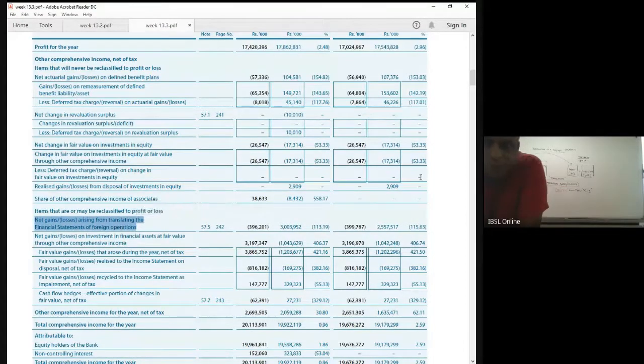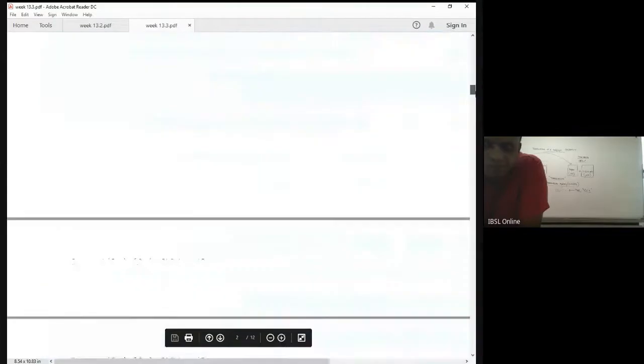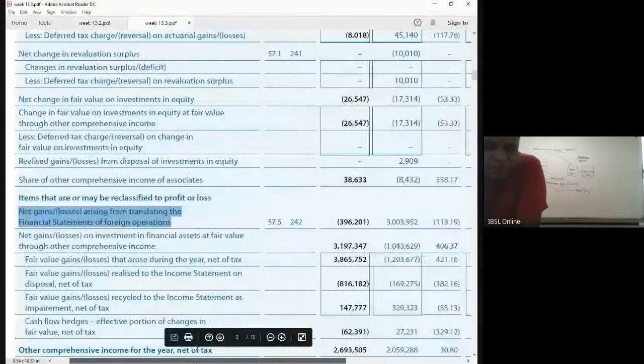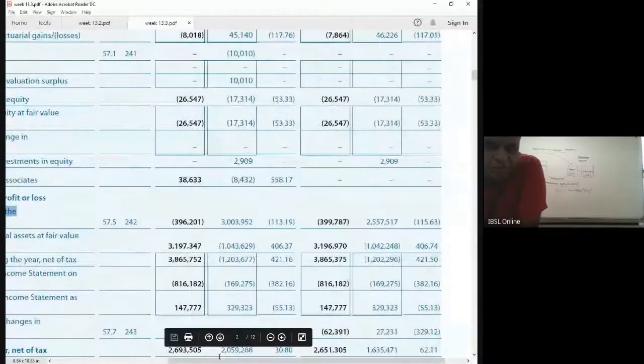You can view that. Net gains, losses arising from translating the financial statement of foreign operations. You see? So this is what I have been referring to. In the statement of comprehensive income, it will have this item.